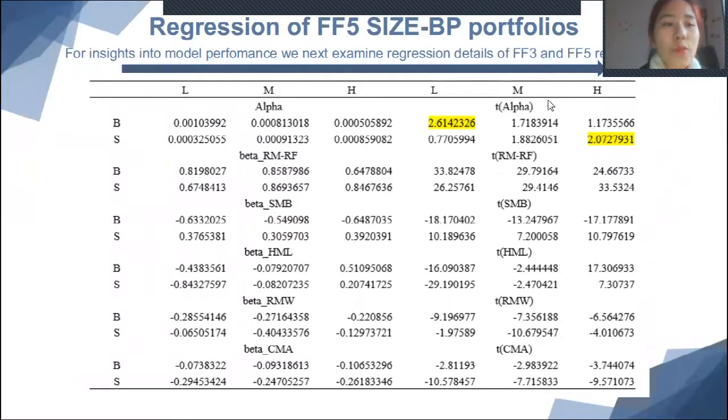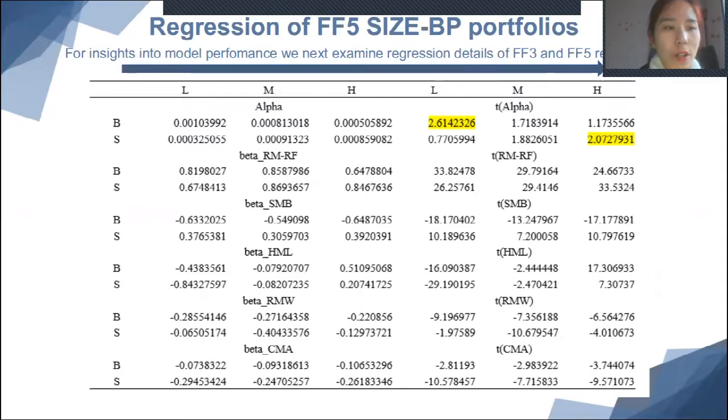After the GRS test, we do regressions for 6 value-weighted portfolios of FF3 and FF5 respectively. The results are shown in the tables. We can see that for the 5-factor model, the alphas, which are the intercepts of the regressions, do not perform better